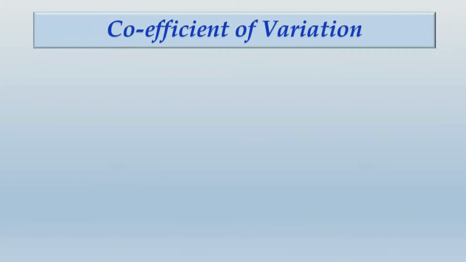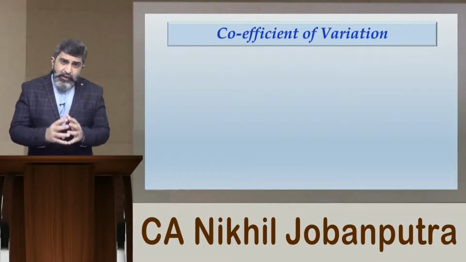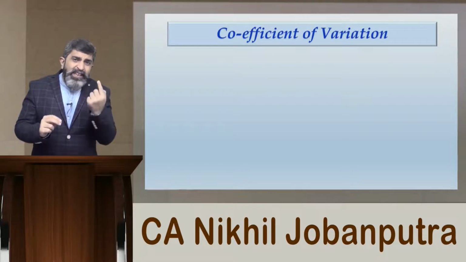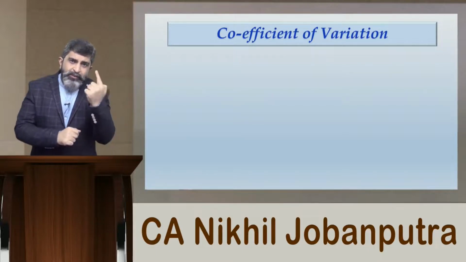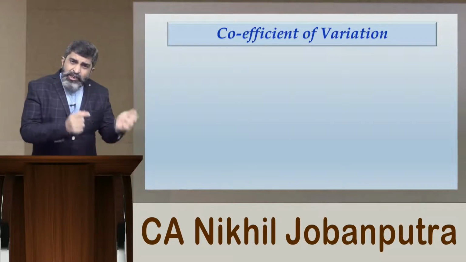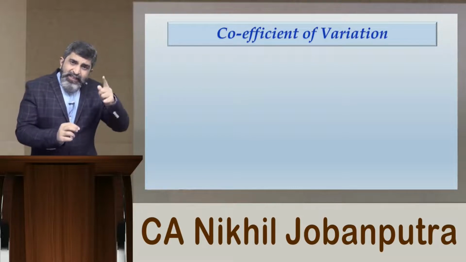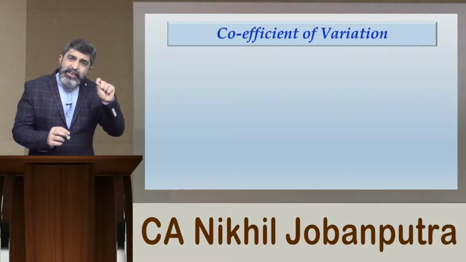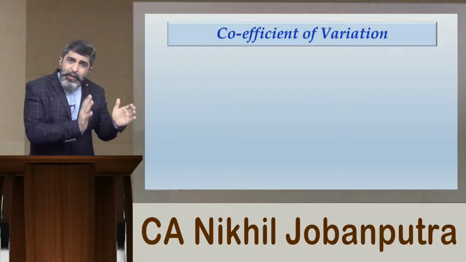Now there is yet another mode of measuring risk, that is the relative risk involved in any project. What is the meaning of relative risk? Here you are trying to compute the standard deviation for every single rupee of cash flow. For example, expected value of cash flow is rupees 1 lakh and the standard deviation in cash flow is rupees 30,000, then coefficient of variation will be standard deviation divided by EVCF, that is 30,000 divided by 1 lakh. So 30,000 of deviation is expected when the cash flow is expected as 1 lakh.